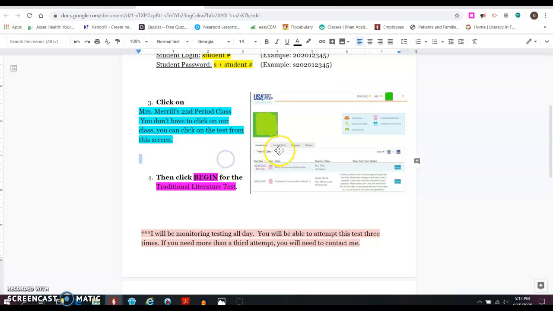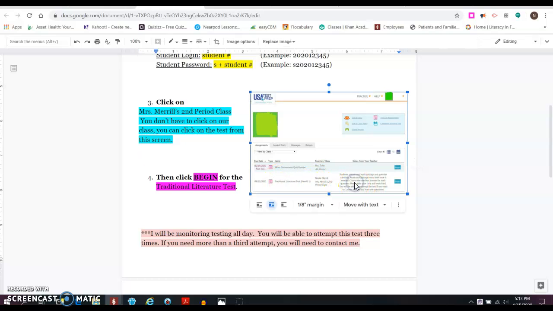But you should see all the assignments that have been assigned, whether they're an assessment or test or an actual assignment given to you by a teacher. Notice that right here I have an assignment by Miss Tufts, 4th period. This is from a long time ago. So you might actually see several different assignments. However, the one that is most important is the Traditional Literature Test Merrill 1. You're going to see that right here somewhere.